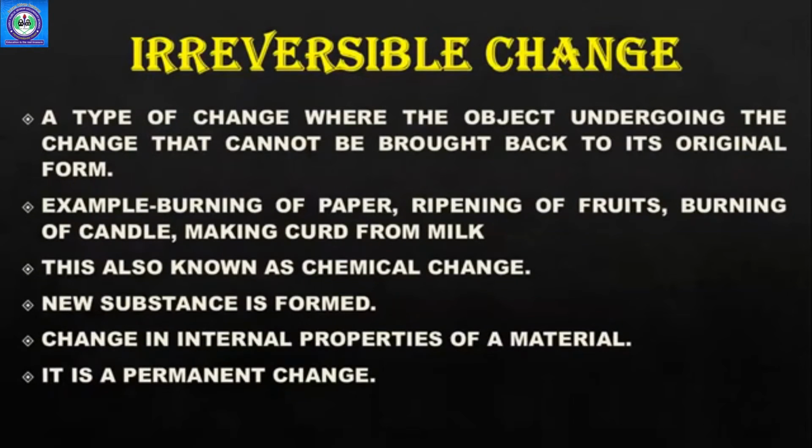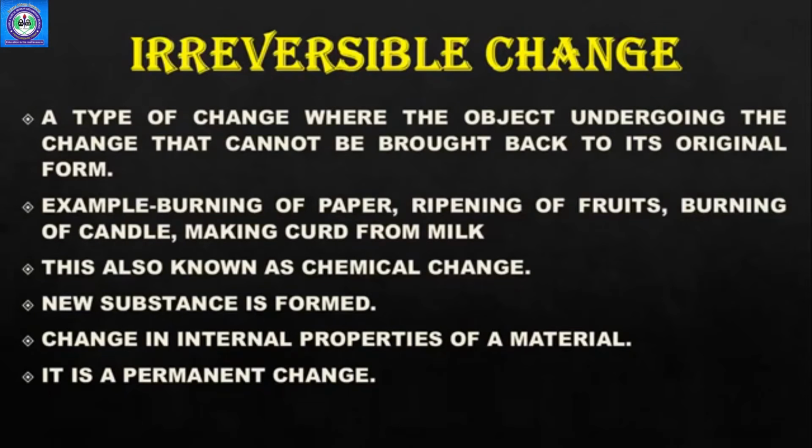Then we have irreversible change. It is just the opposite of reversible change. Irreversible, जो बदल नहीं सकता. Once it is converted into a new substance, it cannot go back to its original form. So it is a type of change where the object undergoing the change cannot be brought back to its original form. For example, burning of paper. अगर आपने कागज जला दिया तो वापस से वो पेपर नहीं बन सकता, right? You need to have a new paper.